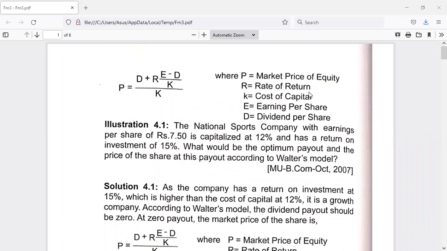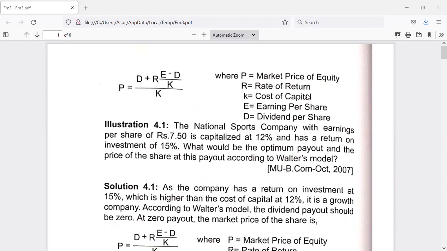Hello, dear students. In the previous session, we started discussion on dividend models. And in the previous class, I explained Walter's relevance model. As you know, Walter has classified firms into three types: a growth firm, a declining firm, and the firm which is charging dividend at a relevant rate.